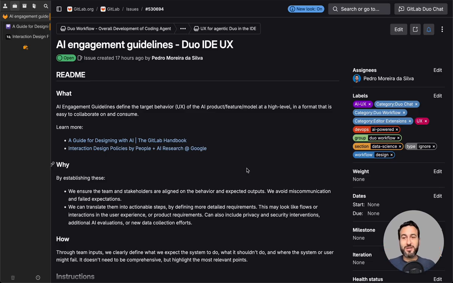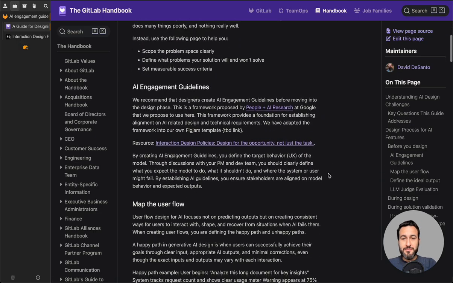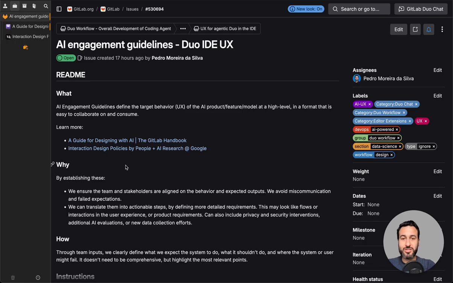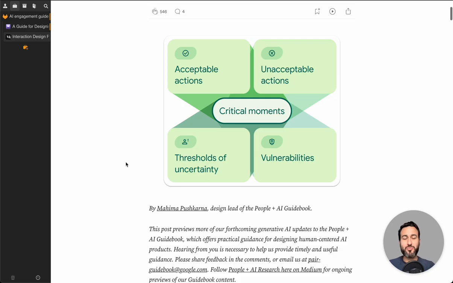The idea with AI engagement guidelines is something that we have included in our handbook, in the guide for designing with AI. When we talk about the AI engagement guidelines, we reference a framework that was proposed by Google and their People Plus AI research team. There's a resource here, which I also link from the issue at the top, which is an article from Google that talks about this framework that captures 4 things about the critical moments where the user interacts with AI to get something valuable from it.